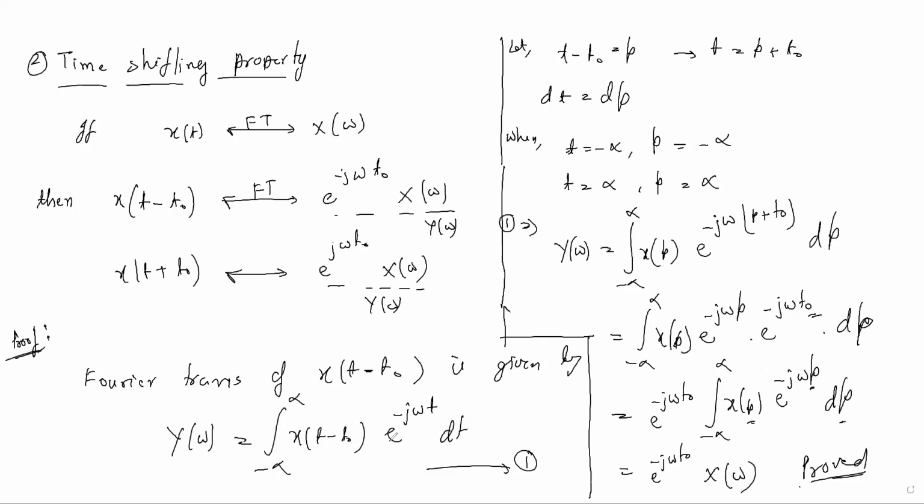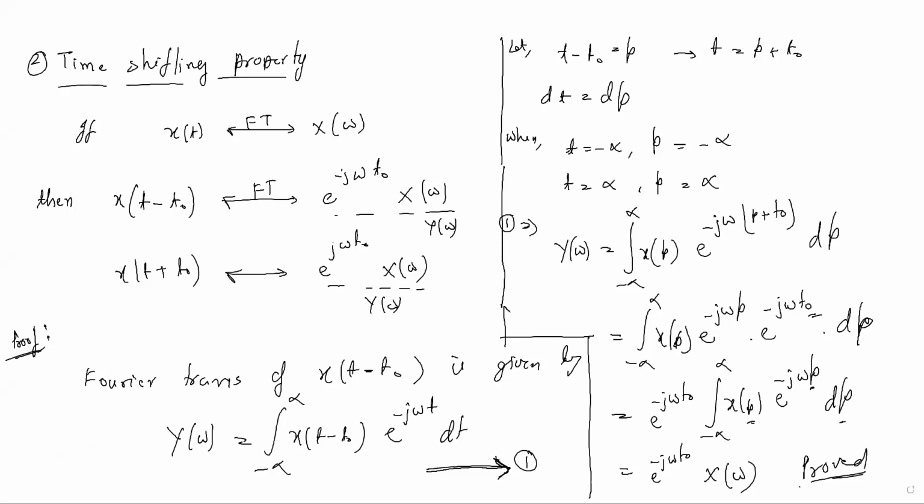The formula I have is not changing in this limit. If you take this equation 1, I am removing that writing, only for the doubt. If you write like this, you may get confused, that's why I'm not writing like that. You can write like this also: the Fourier transform of x(t minus t naught) is given by Y of omega.